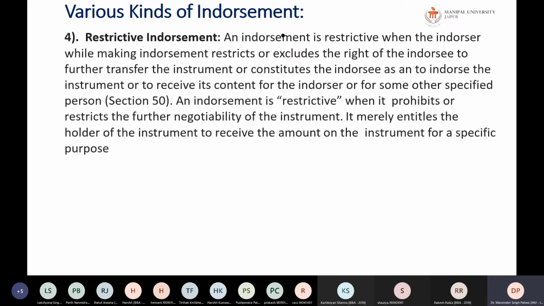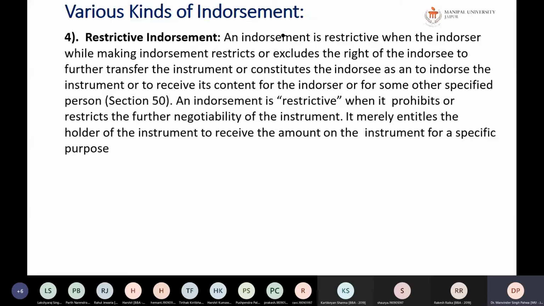Okay. Next is a restrictive endorsement. As the name suggests, it happens when the endorser, while making the endorsement, restricts or excludes the right of the endorsee to further transfer the instrument. So he is actually restricting the endorsee from making it a bearer instrument. It means that whatever instrument a person is having is limited to payment by the holder of that instrument at that time.